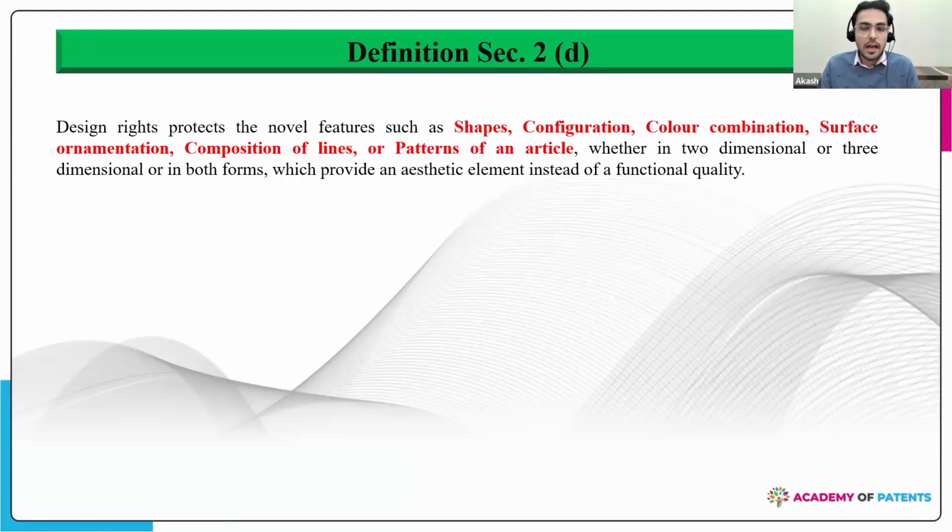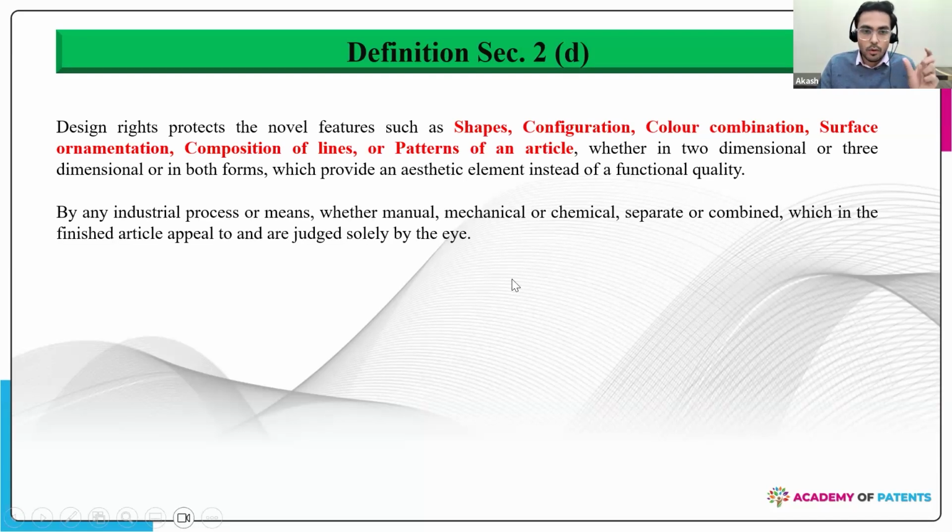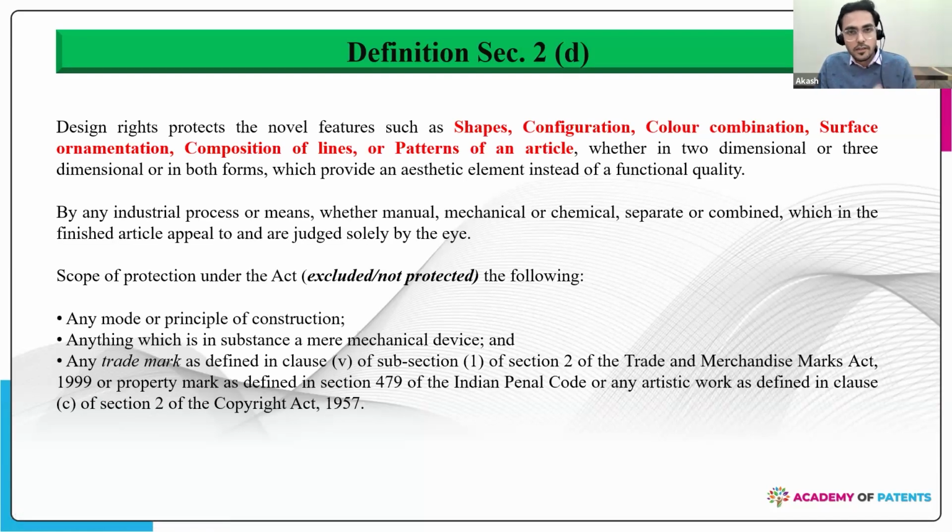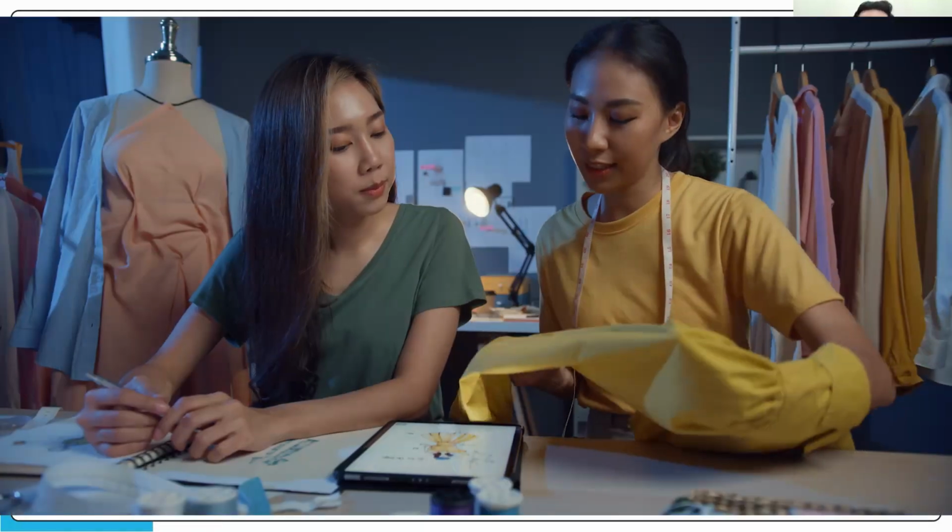So this can be in either a two-dimensional or a three-dimensional, or in both forms, where such aesthetic element is required to be protected under the designs. This can be done by an industrial process, and these industrial processes can include a manual or a mechanical or a chemical process, or a mix of these processes to achieve the final design